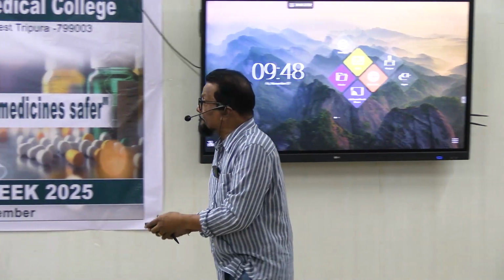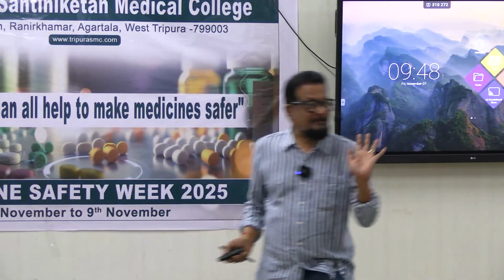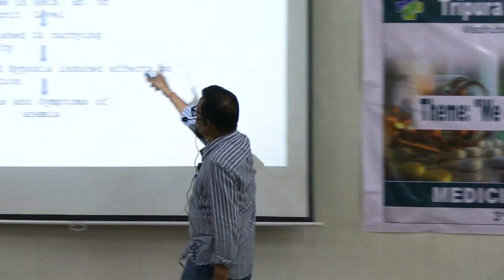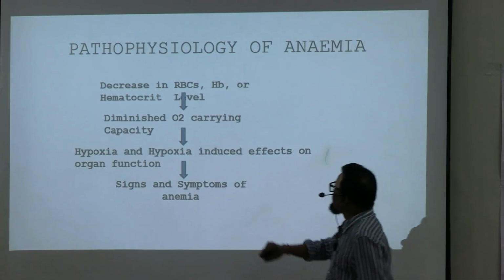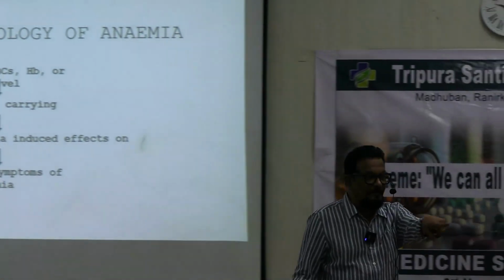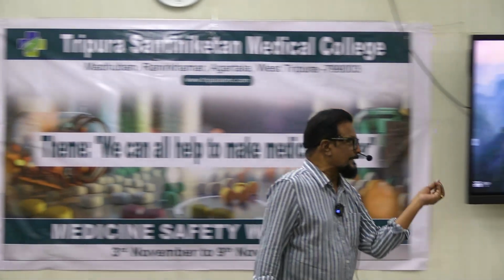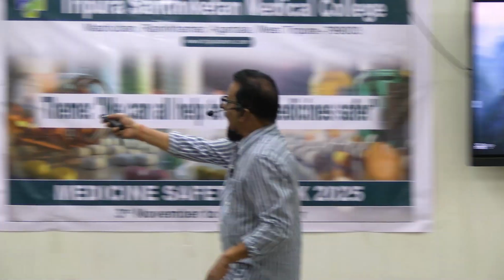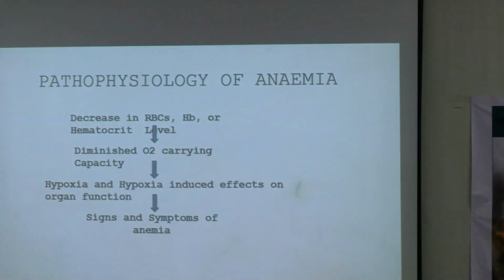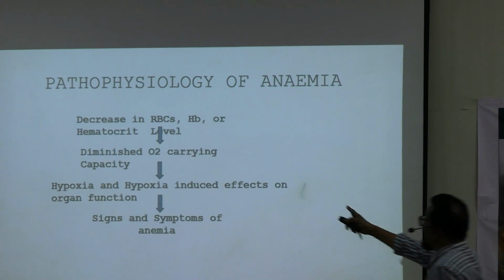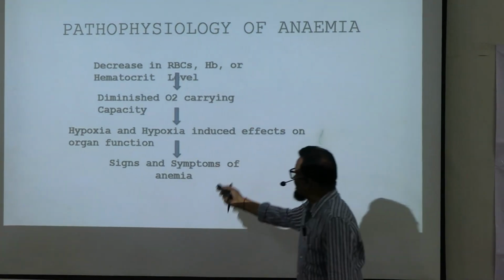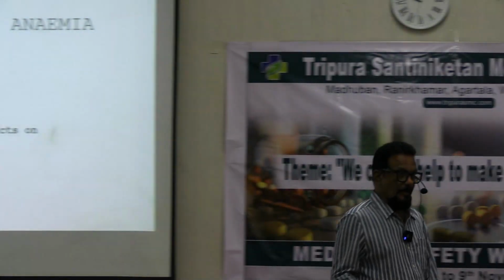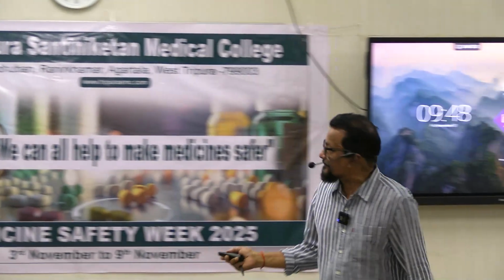Then what is the pathophysiology? There is a decrease in RBC, hemoglobin and hematocrit level, so there will be decreased oxygen carrying capacity, because the RBCs carry oxygen. There will be decreased supply of oxygen and tissue hypoxia, and this will affect organ functioning. As a result, signs and symptoms of anemia develop because of dysfunction of those organs.